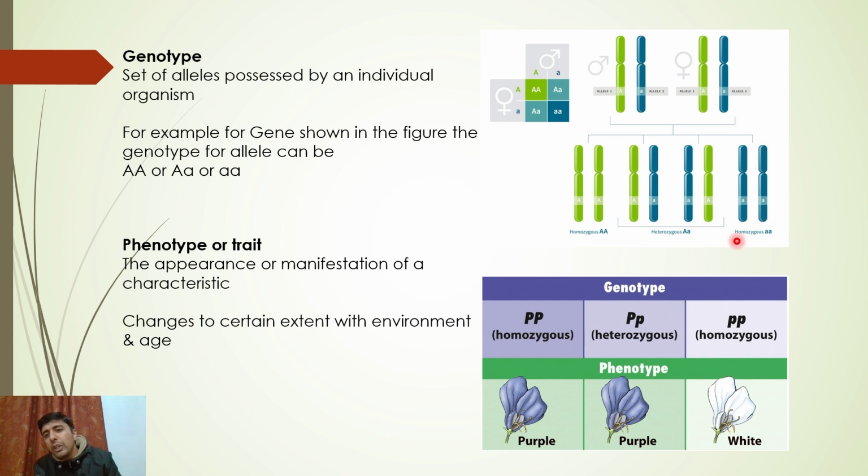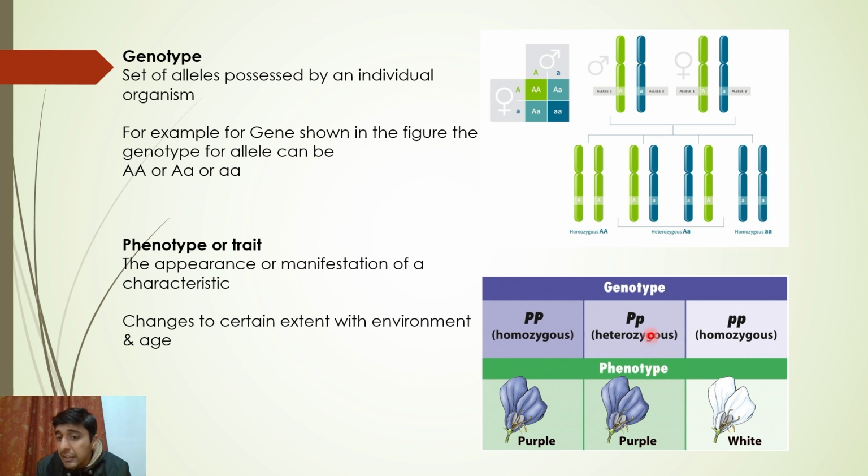But how will their phenotype look? Have a look at this. This is the flower color I have taken. So P is an allele for what? Flower color. So, sir, how can you know what trait is dominant and what is recessive? I'll ask you the question in this slide. How do you know which trait is dominant and which trait is recessive?